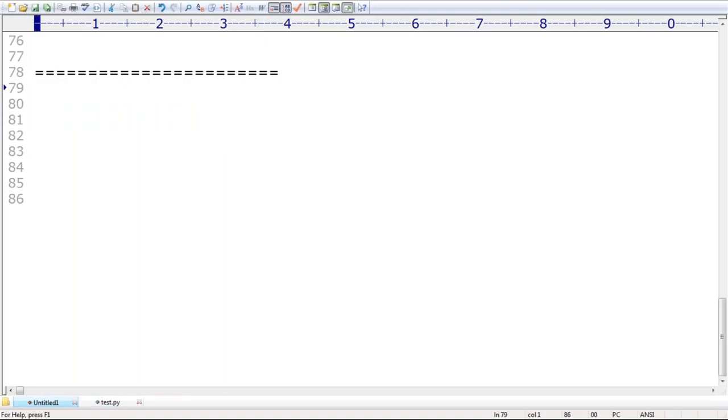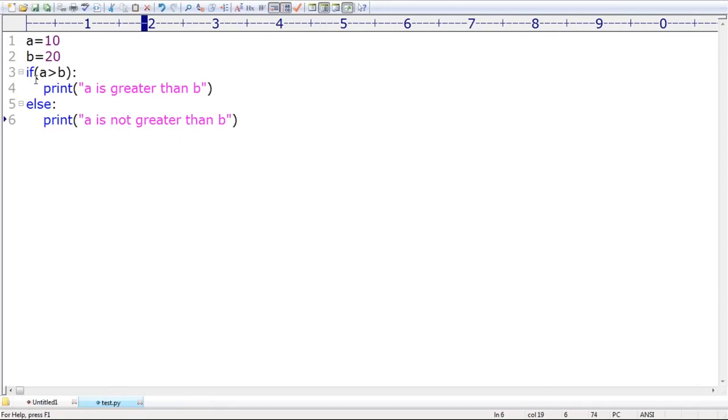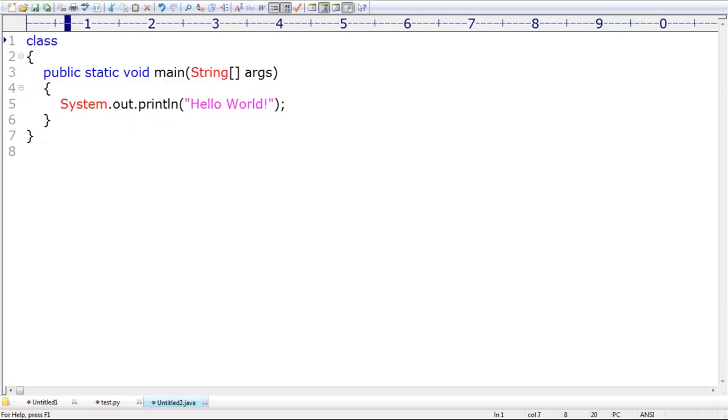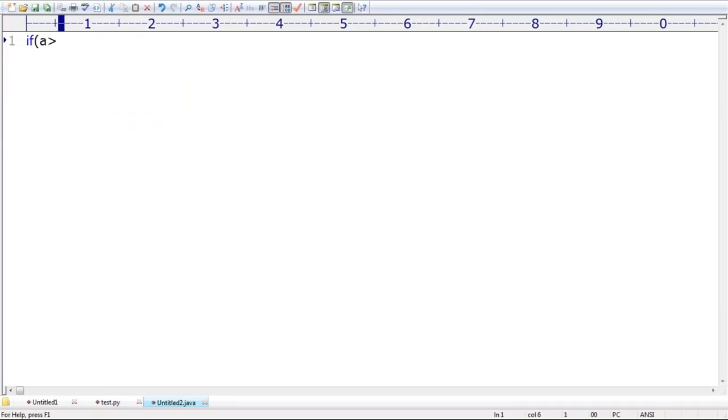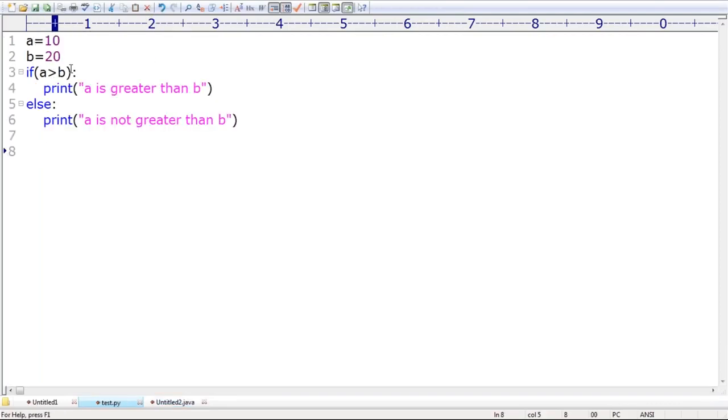Next, one more small twist is there in Python, which is not going to be there in most of the other languages. Some people are asking the doubt: sir, in Java our syntax is always something like if A greater than B, then system.out.println. Why are you taking the colon symbol here? That is the syntax in Python. Remember that.